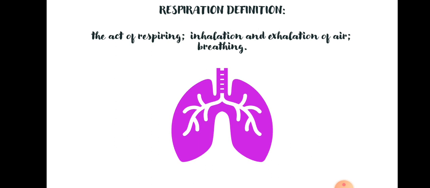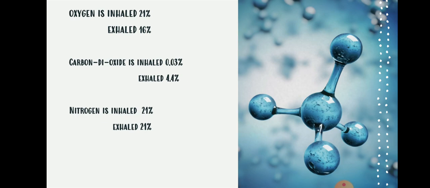Before that, I would like to discuss how much percent of air we are inhaling and how much percent of air we are exhaling, and what are the gases. Oxygen is inhaled 21% and it is exhaled 16%, whereas carbon dioxide is inhaled 0.03% and it is exhaled 4.4%.